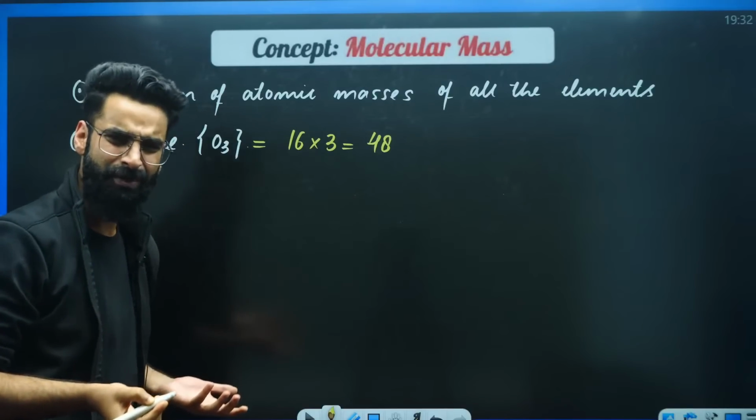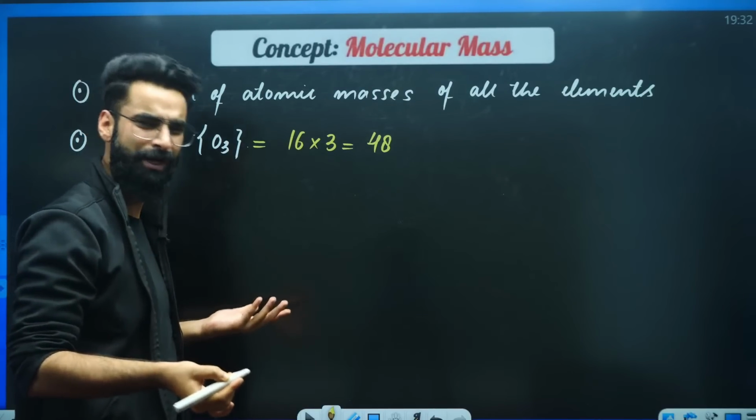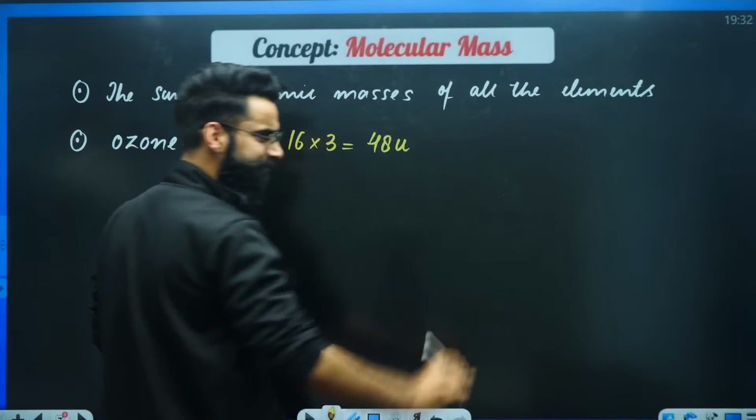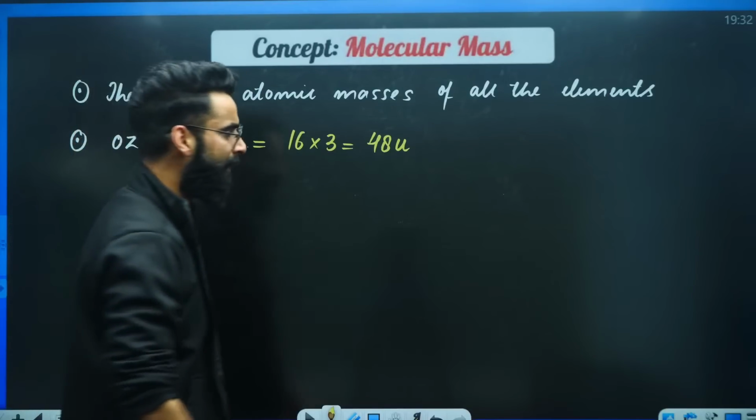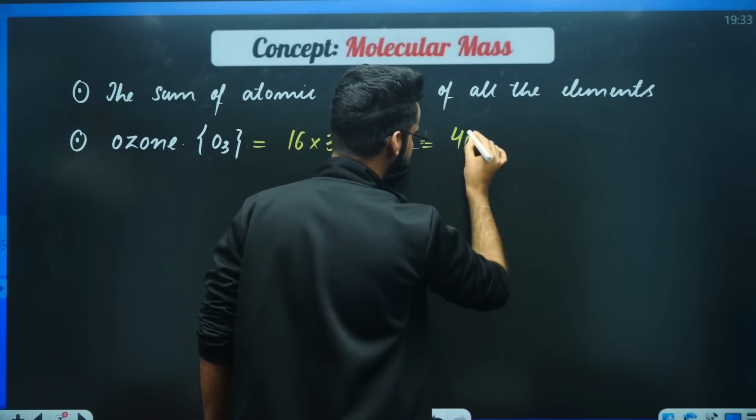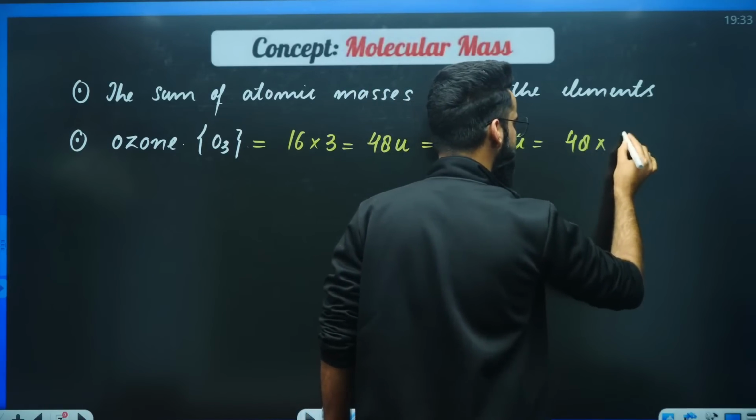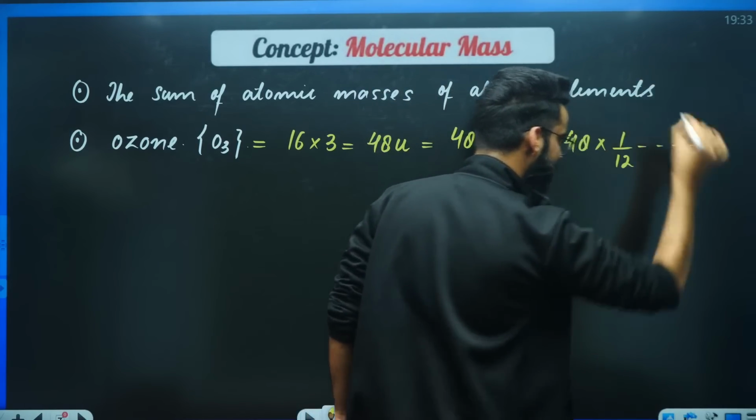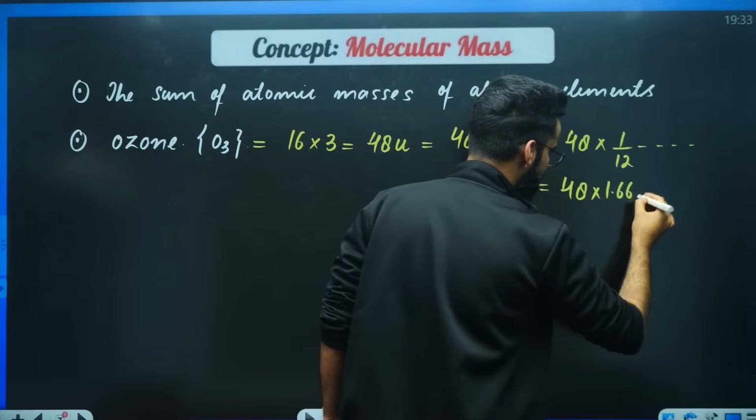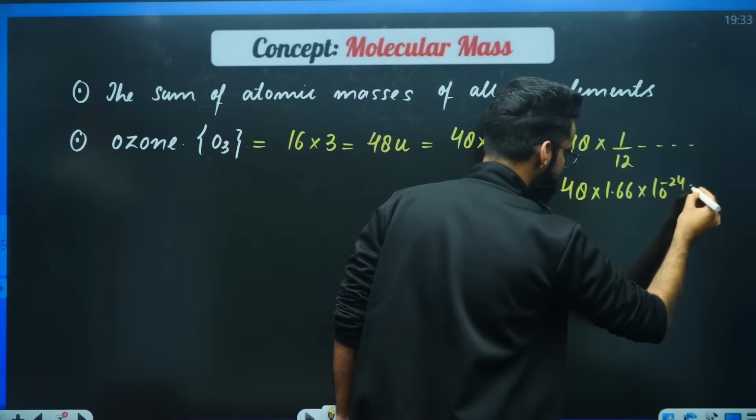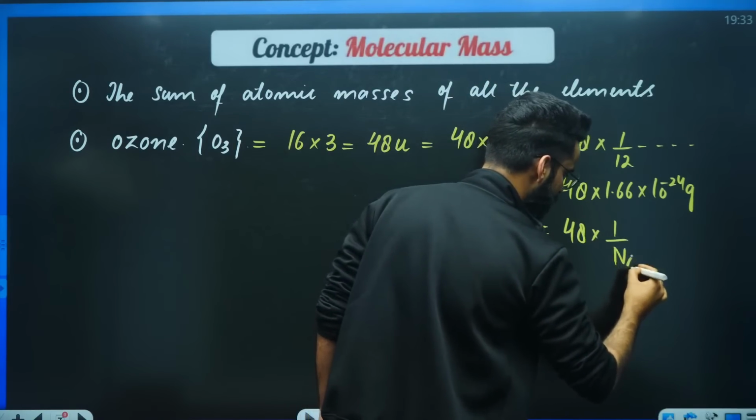Now either you can write AMU, or you can write U, or you can write D. The choice is all yours. But in case of molecules, we prefer the term U. Now can you let me know what this 48U means? Can I split this 48U in this manner? 48 multiplied by 1U. Instead of 1U, can I write 1/12 of the mass of carbon 12 atom? Right? And instead of 1U, can I write 1.66 into 10 raised to the power minus 24 grams? And instead of 1U, can I write 1 divided by Avogadro's number?